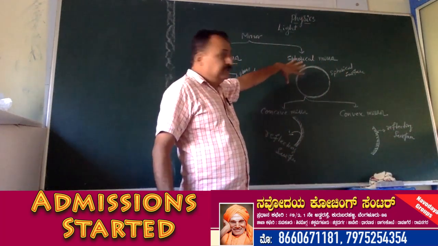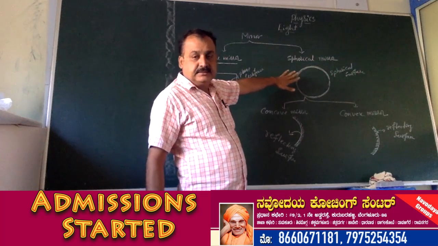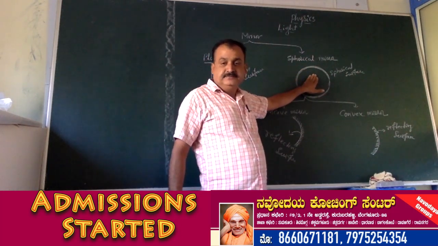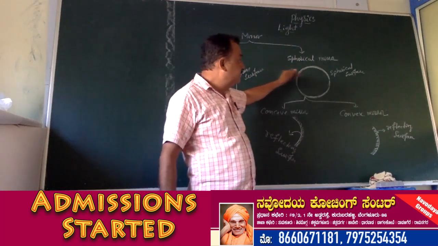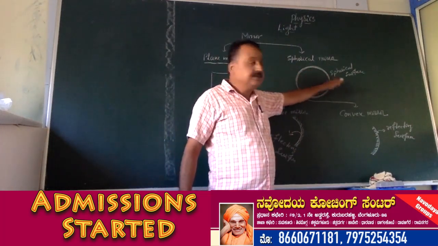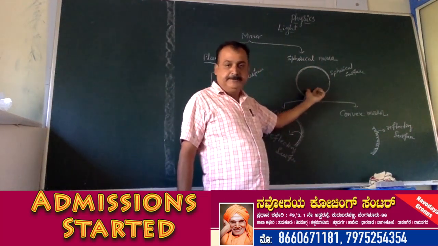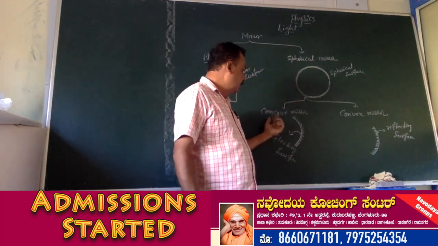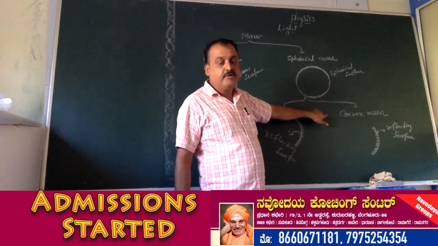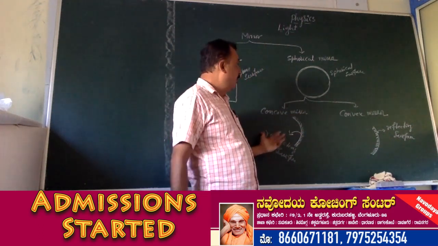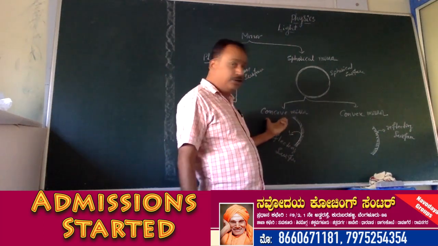So the mirrors, if the reflecting surface of a mirror is spherical, is called a spherical mirror. Again, in that spherical mirror there are two types. One is the concave mirror, another is the convex mirror. If the reflecting surface of the spherical mirror is inwards, it is called a concave mirror.